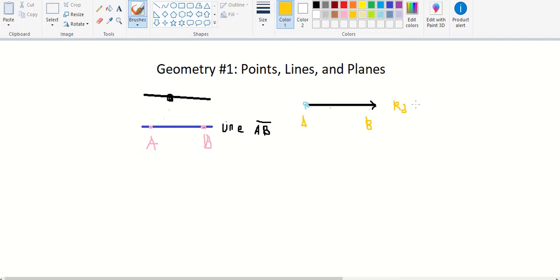Many times they'll call it lines again, but you can always tell that it's a ray because it will say AB, and since it's going on forever in the direction of point B, we'll just put an arrow through this way. So you can always just tell by looking at this. Okay? Alright, so let's get rid of all of this. Bye-bye.